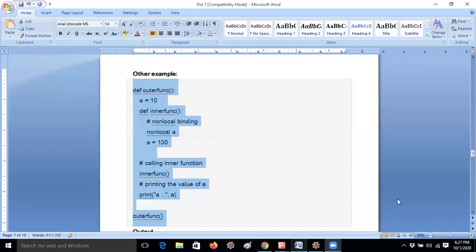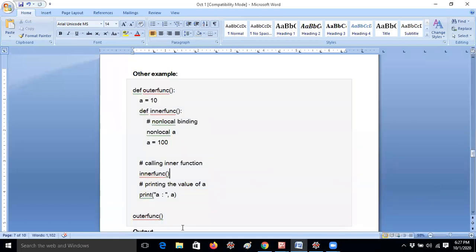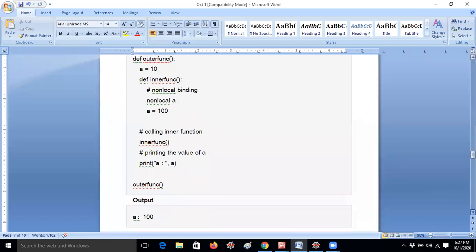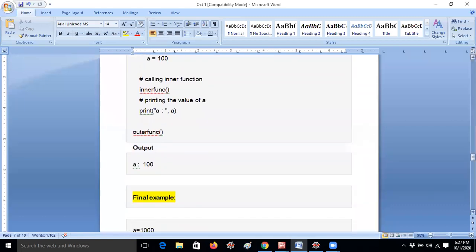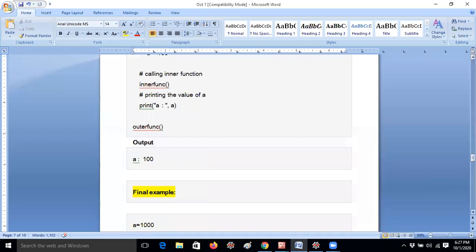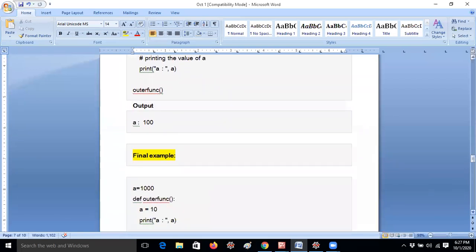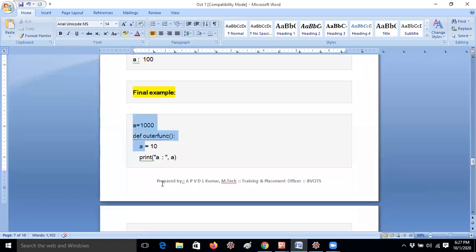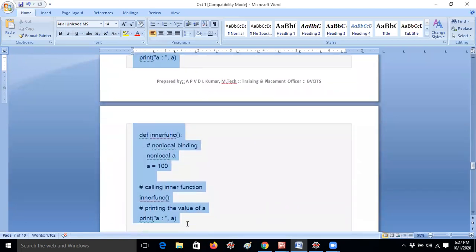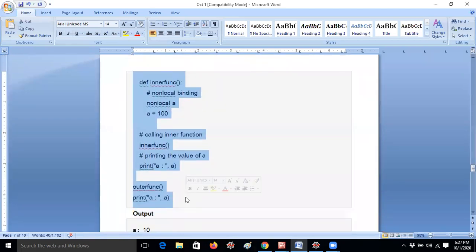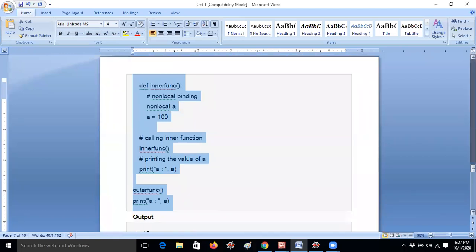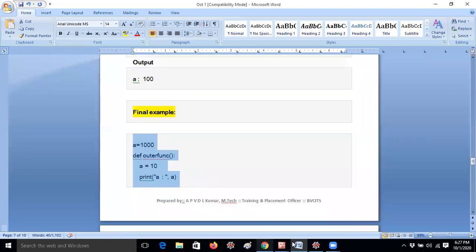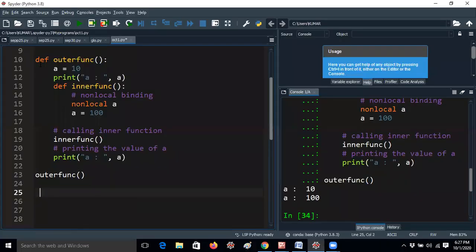Now, these examples are more than enough, guys. But still I am giving one more example, the final example. If you answer this example correctly, I'm very happy, guys. I will copy the code. Let me check. Wait. What happened? One minute. Unfortunately the output is getting, that's the reason I'm telling.